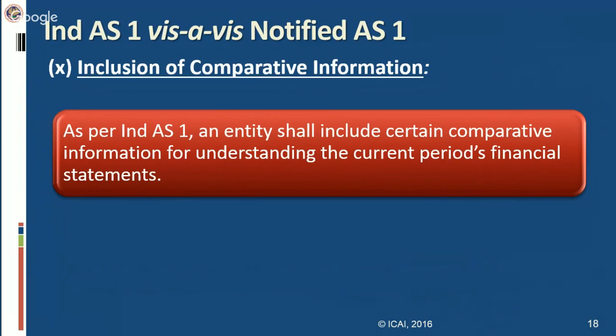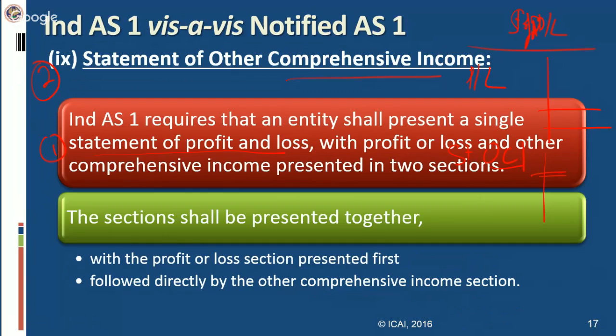Next difference is other comprehensive income. It includes items of income and expenses including reclassification adjustments. When we are reclassifying anything, there are adjustments which are done based on that reclassification. Suppose earlier you were classifying an item as financial instrument at fair value through P&L, and your value was somewhere say 10 lakh rupees.